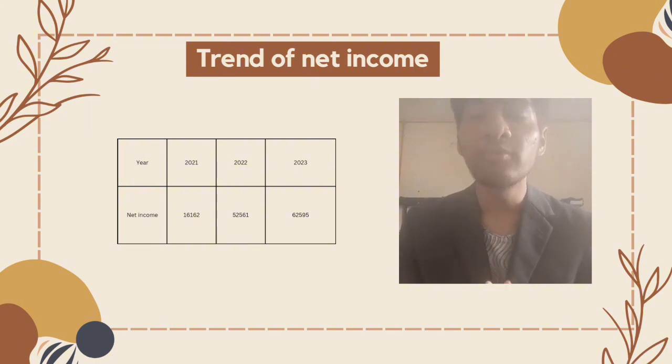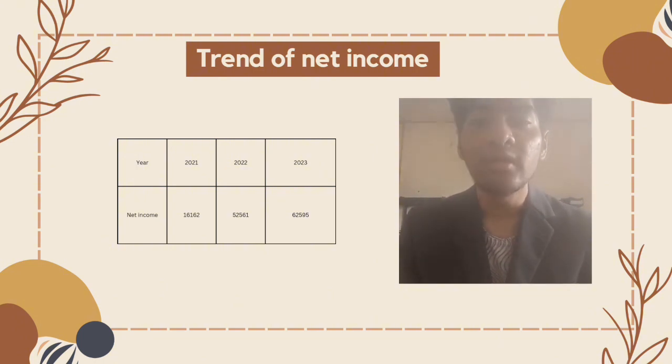Next, net income for Borneo increased by RM36,399 from year 2021 to 2022. How did I get it? Look at table 1. Take the net income at year 2022 and minus it with the net income at year 2021. Then we will get the amount,